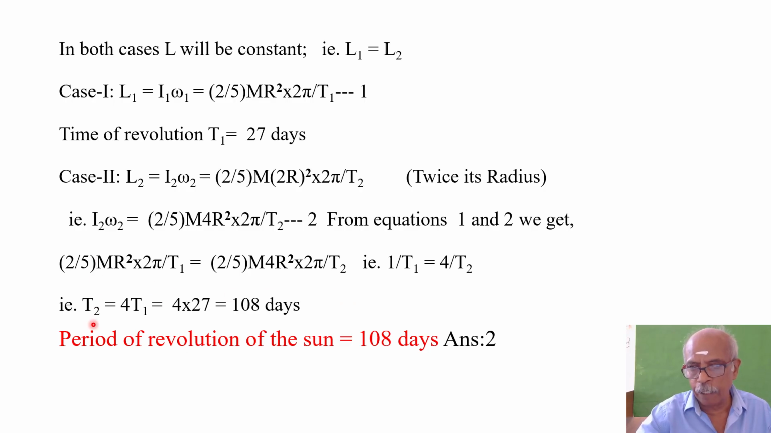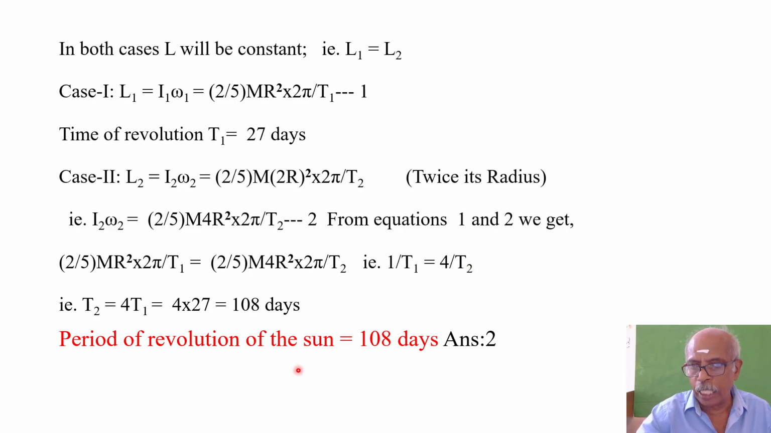In this equation, in the LHS you have 2 divided by 5, and in the RHS 2 divided by 5. They get cancelled. M is here, M is also here, they get cancelled. 2 pi is here, 2 pi is here, they get cancelled. R square is here, R square is here, so they also get cancelled. So the remaining part is, in the LHS we have 1 by T1 only, and in the RHS we have 4 by T2. You are going to find the value of T2.